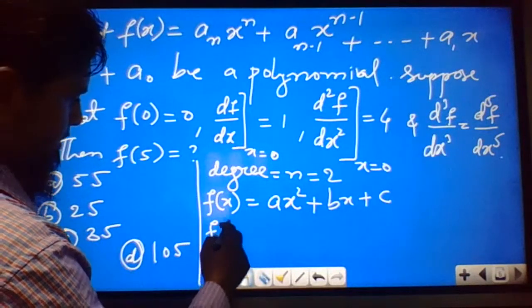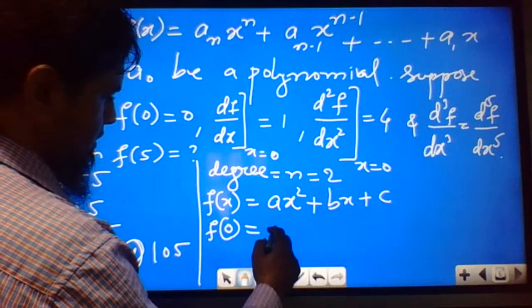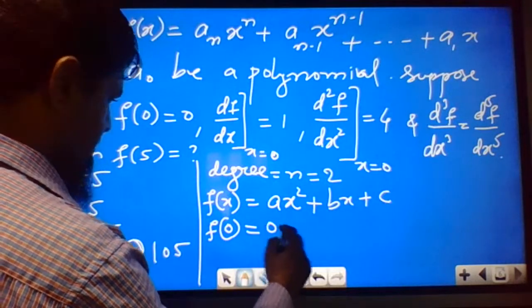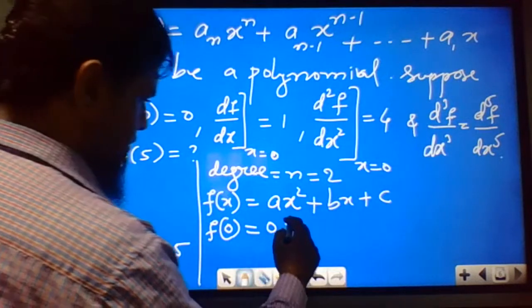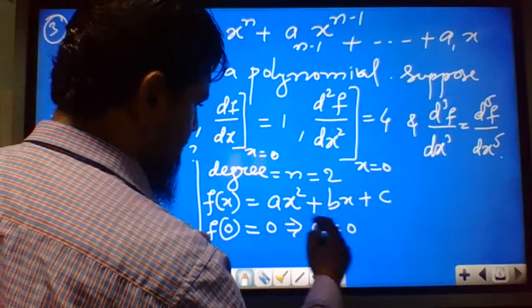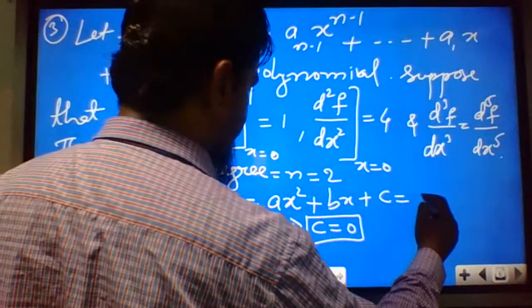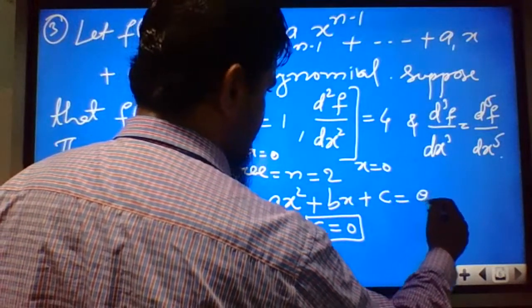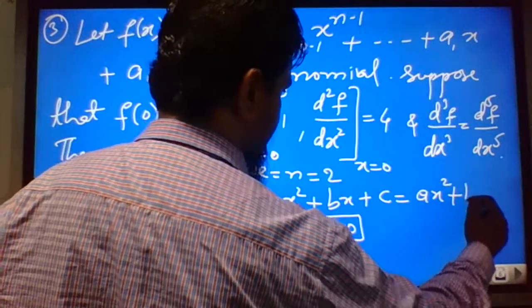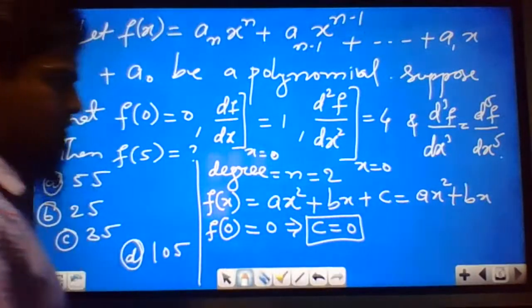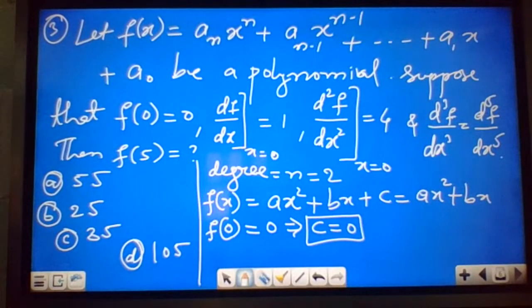So we put x equal to 0 in this, and we get c equal to 0. Substituting c equal to 0, f(x) is ax square plus bx.